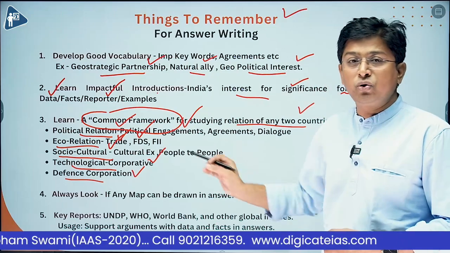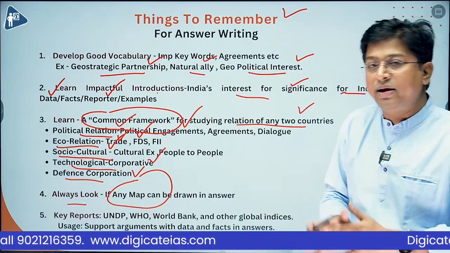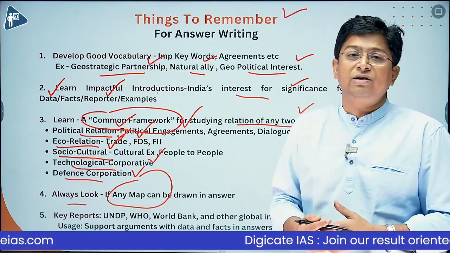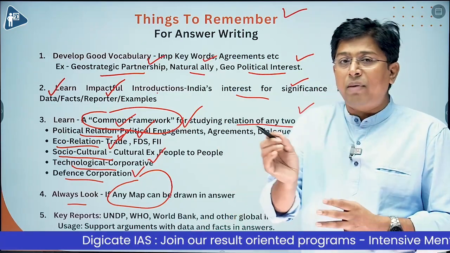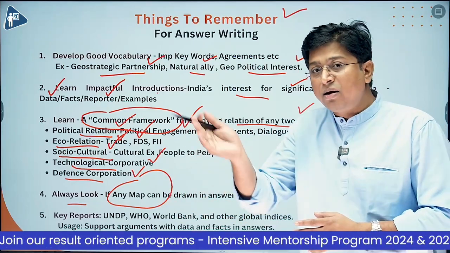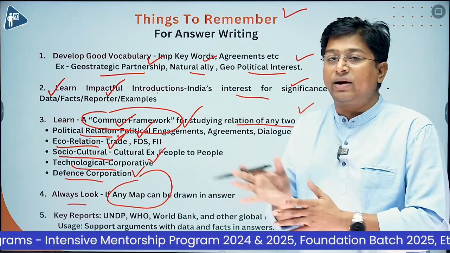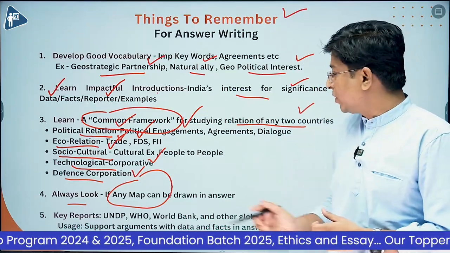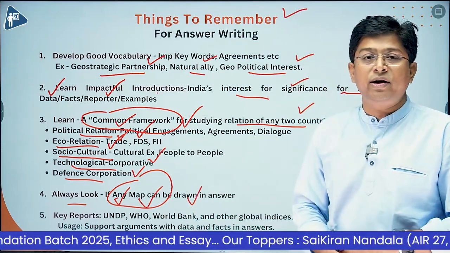Next is you should always look if any map can be drawn. For instance, if there is a question on India-Pakistan or India-Bangladesh, what are the issues in India-Bangladesh relations and how to smoothen the relations, in that case you can draw the map of India and the map of Bangladesh, showcase the border region, and mark some areas where there is conflict. Next is key reports can be quoted to substantiate your points. For example, the reports of UNDP, WHO, or World Bank can be quoted to substantiate your answer.